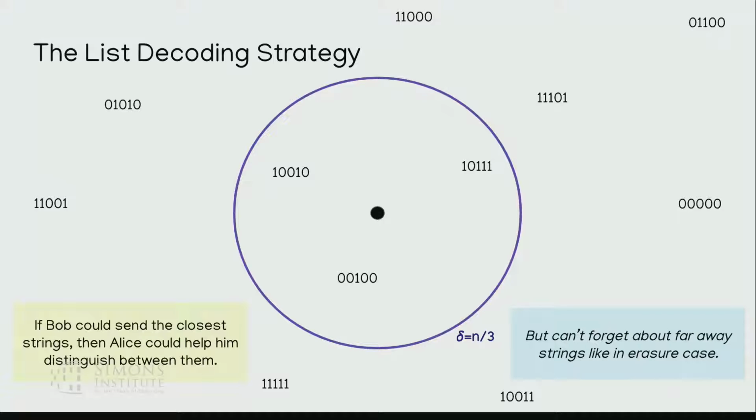But unlike the erasure setting, we can't forget about far away strings like in the erasure case. In the erasure case, once they've exited the ball, we know that they can no longer be a possibility, right? Because the erasure has happened, or you see a bit that's inconsistent with one of these outside strings, so you know they can't be the actual string anymore. For the error setting, early on in the protocol, maybe some strings have gone kind of far away, so they seem more unlikely, but that's only the beginning of the protocol, right? So the rest of the protocol, they may come back into relevance again. So you can't actually forget about strings like you did in the erasure case. So we're going to do something more clever.